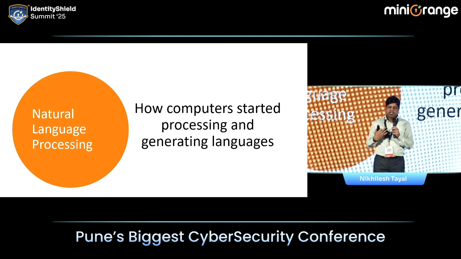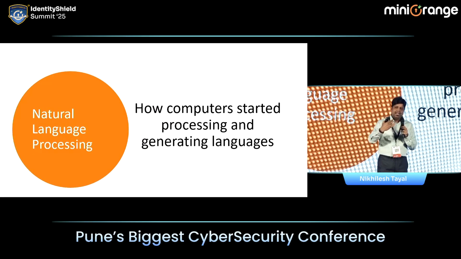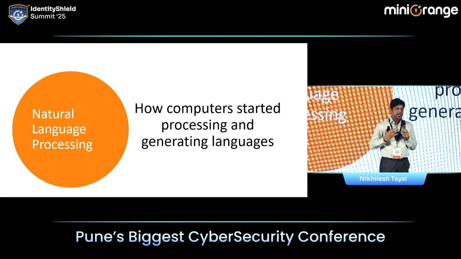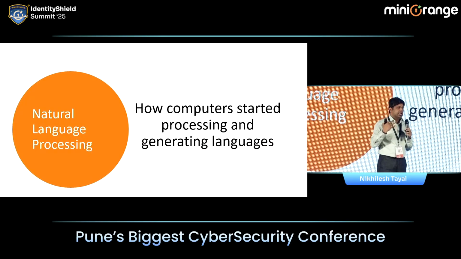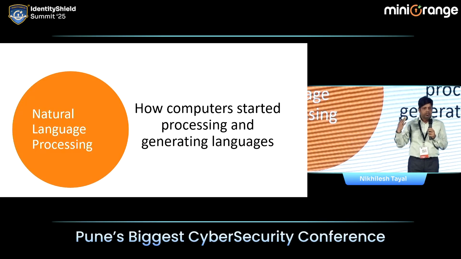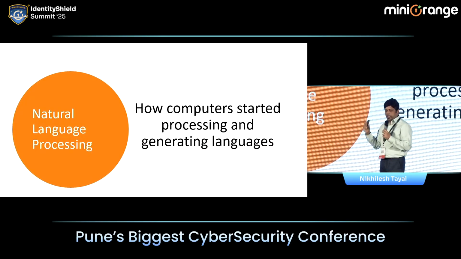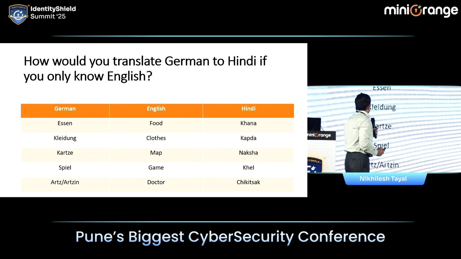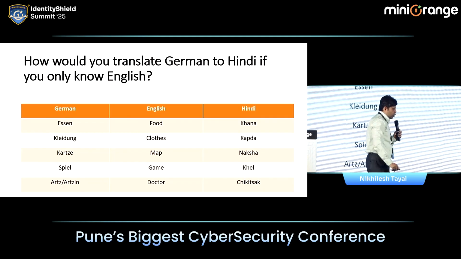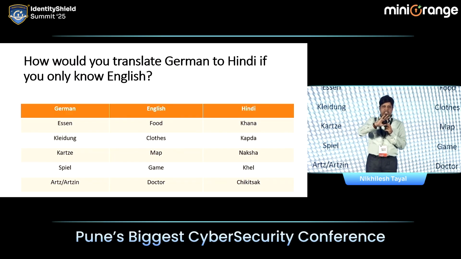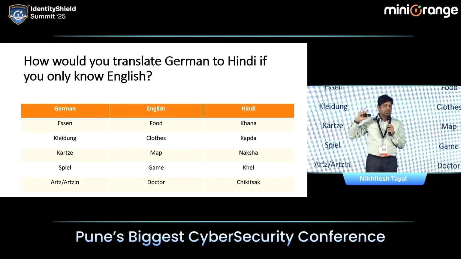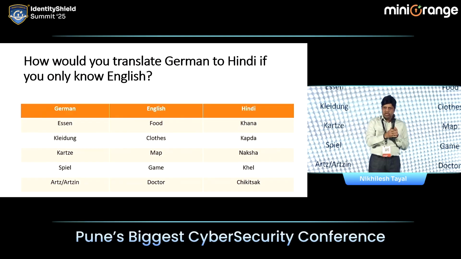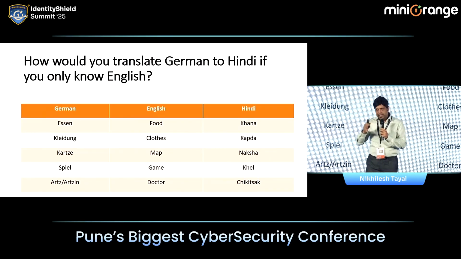But nowadays, we talk to Alexa and Alexa replies back. Now, how does that happen? How did computers start understanding our natural language like English, Hindi, Marathi, German, French? The field of AI that deals with this is NLP. So how did it start? Consider that you only know English, and if I ask you to translate German words into Hindi, what would be your approach? You somehow first translate German to English so that you understand, and then English to Hindi.